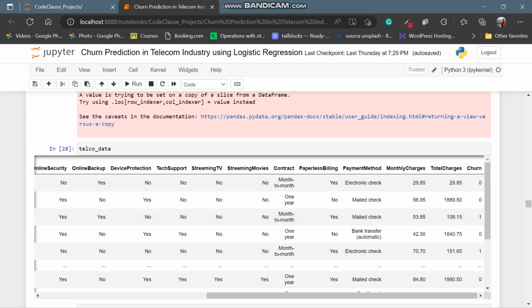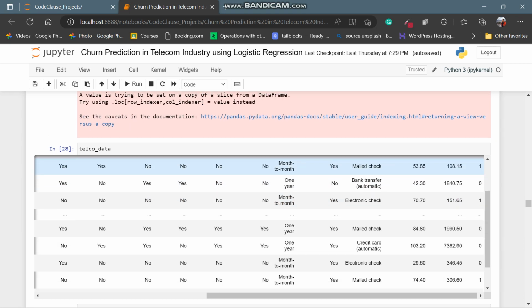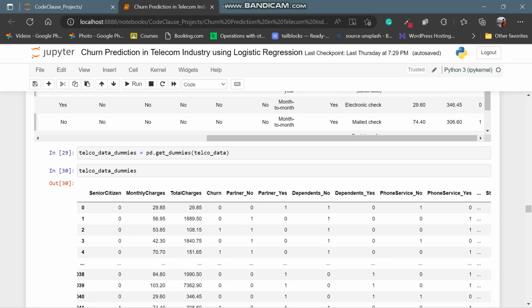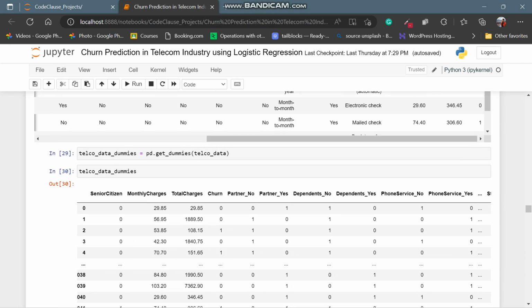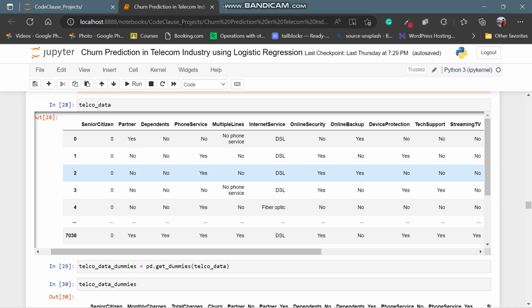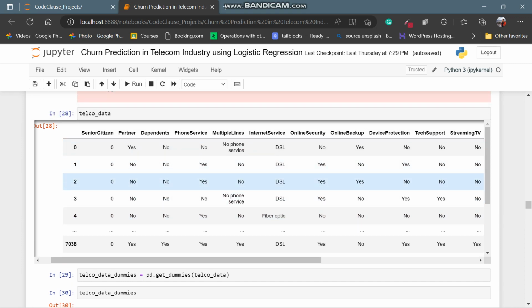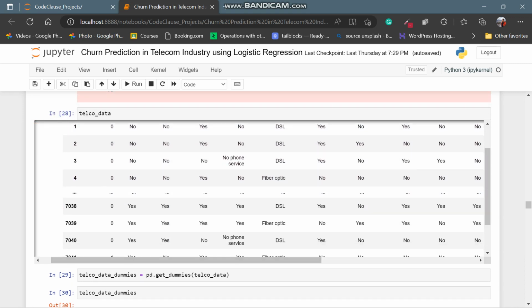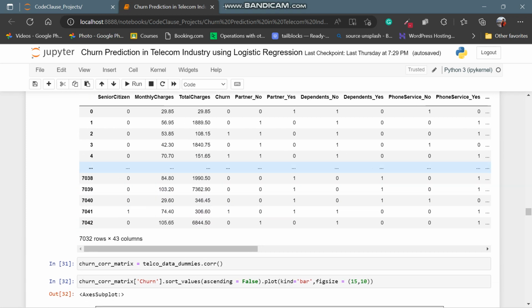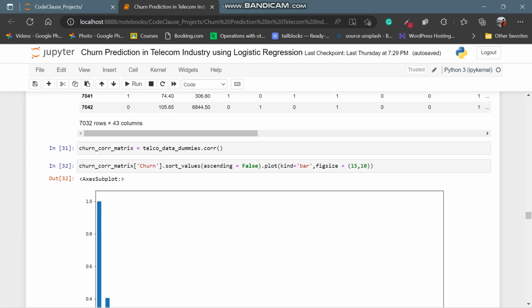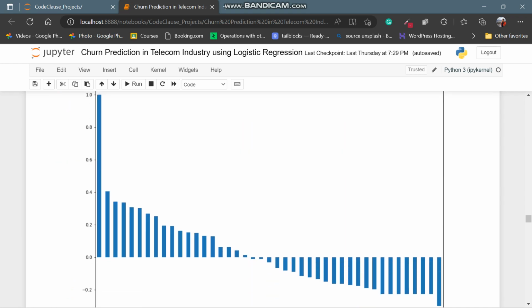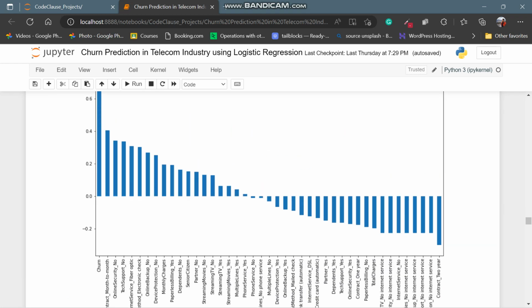See, such as 0, 0, 1. Now we are generating the dummies, as I have already told you. Yes and no. You can see yes, no, yes, no. It's going to change into 0, 1. See, 0, 1, 0, 1, 0. Now we are checking the correlation between all the data. See, this is the correlation.